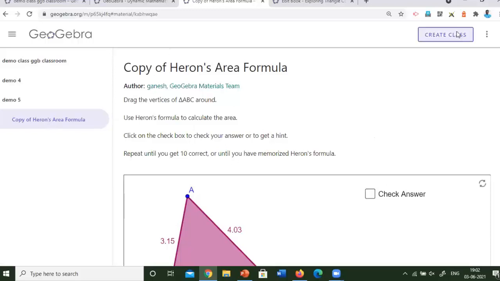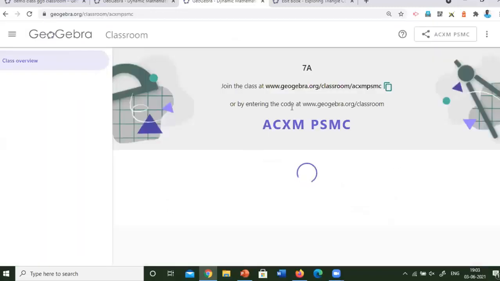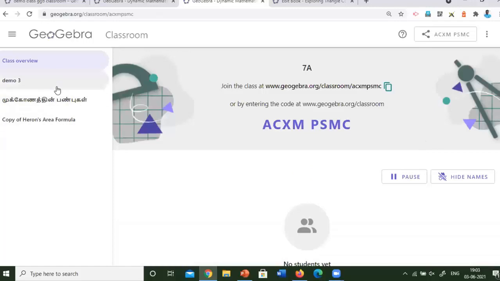So just click on create class. Here you can type the name of the class, for example create the class as 7A. Then select both the things. The book is enough, demo class GGB book 4 only. If you click on individual activity also, you can select the whole book. Now I selected the whole book and then click create. Now we are creating the class for the same book that we have created.